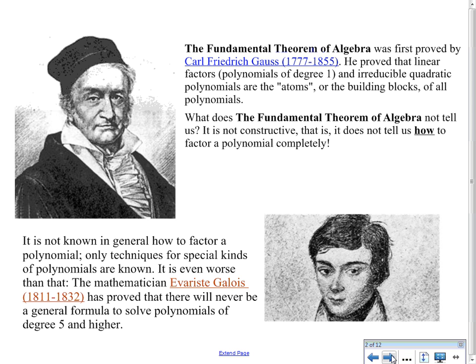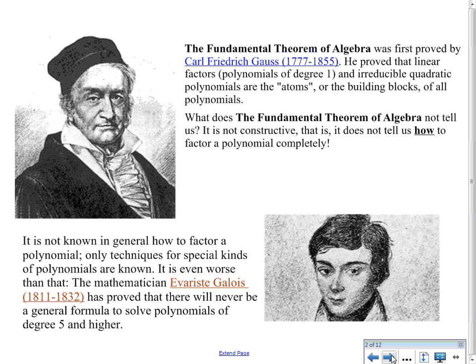Of course, we've got the quadratic formula, and that can solve all our quadratic problems. And there is a cubic formula, but it's a really long process. It's not really known in general how to factor any kind of polynomial. Techniques for special kinds are known, and it's even worse than that.